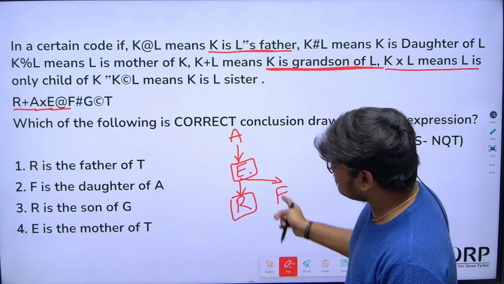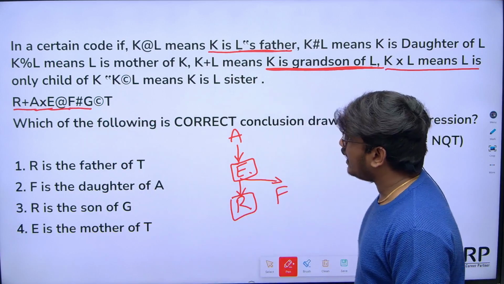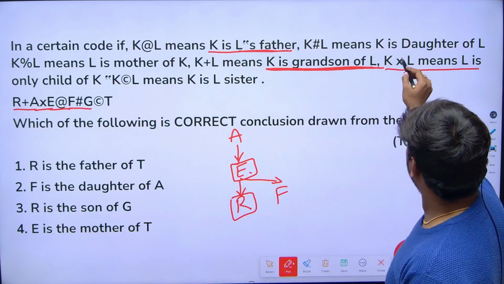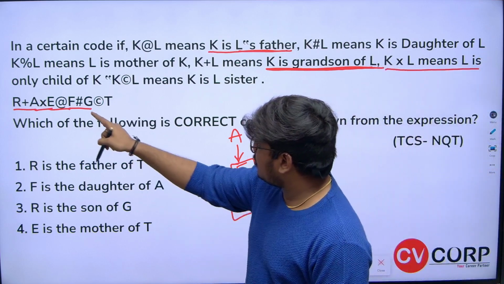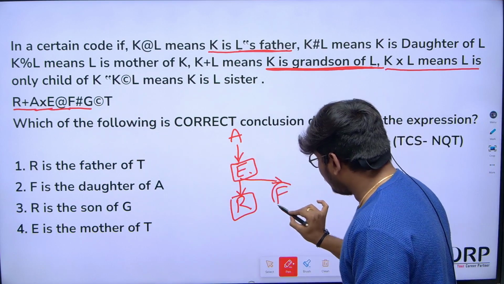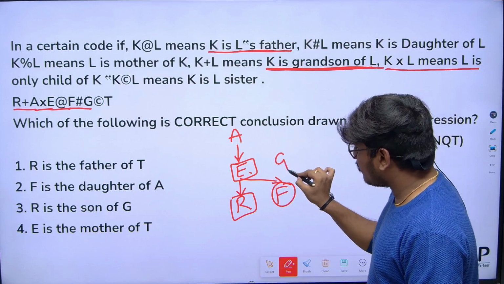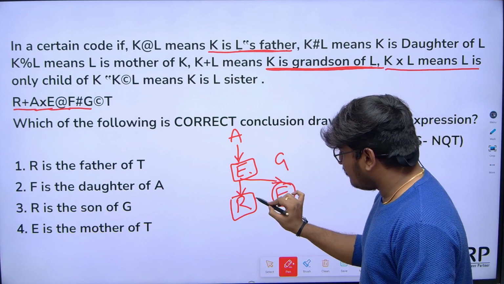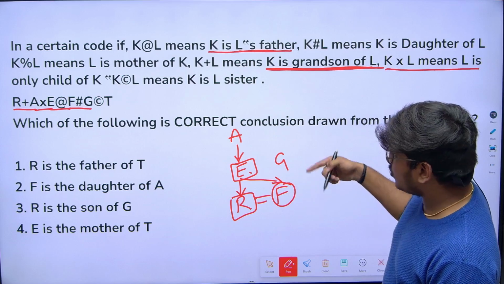E is F's father. Now F hashtag G. F hashtag G. So here hashtag indicates K is daughter of L. So F is daughter of G. Okay, F is daughter of G. So from here, I will get to know that when these two are siblings, obviously F is daughter of G, right?